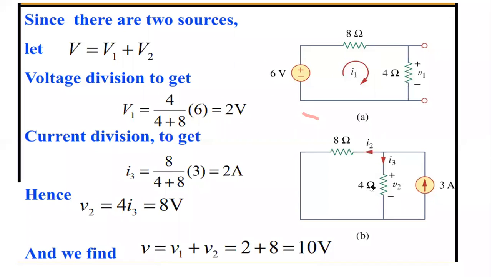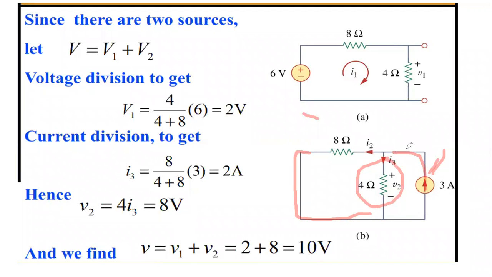Okay, so now you see current source is there, voltage source has been switched off. Switching off voltage source means short circuit. So the voltage source has been short circuited like this. Just remove it and join the wires. Current source is there. Now again I have to find this voltage V2. So for that I can again use current division rule.